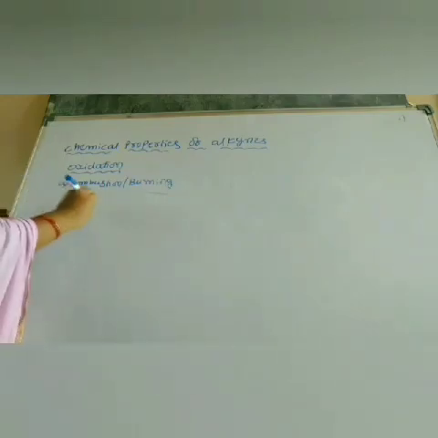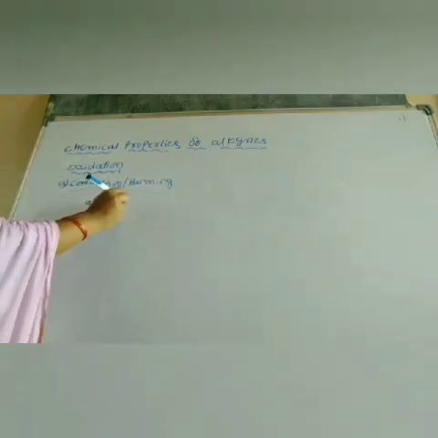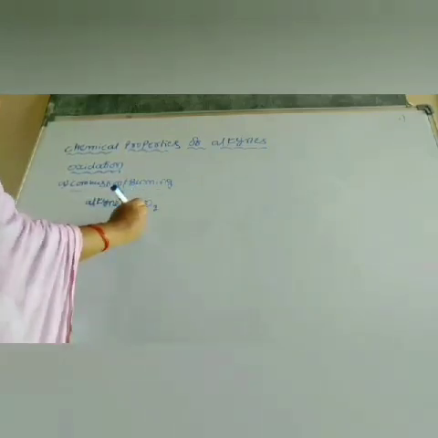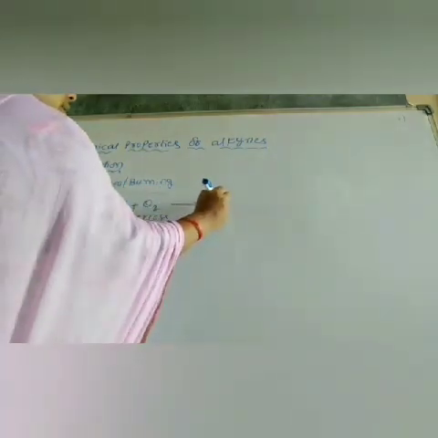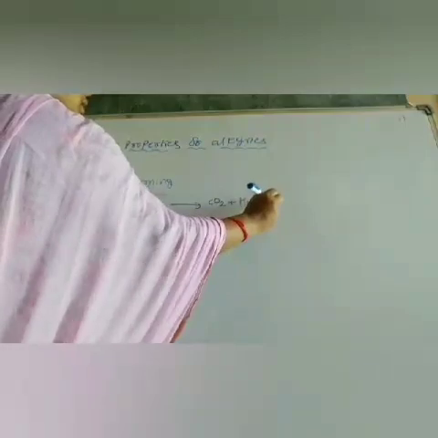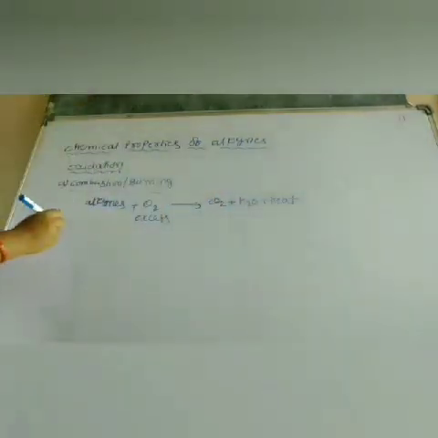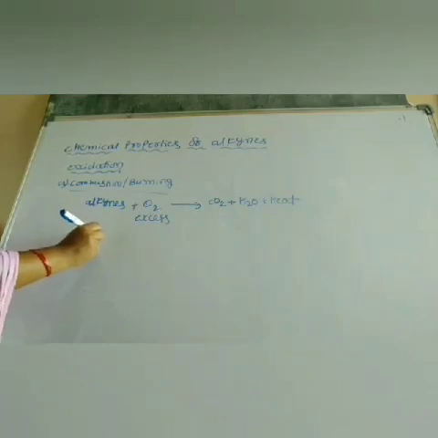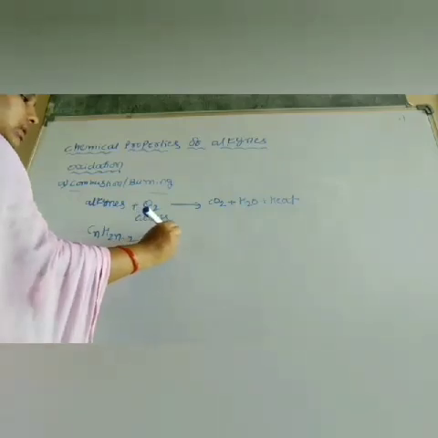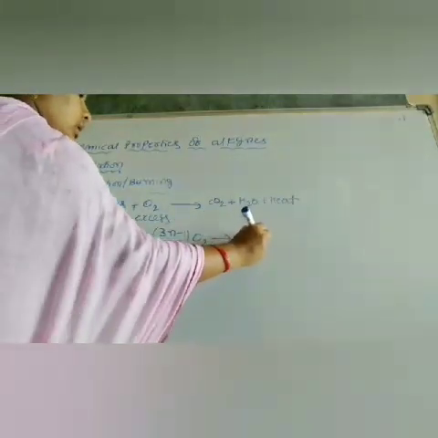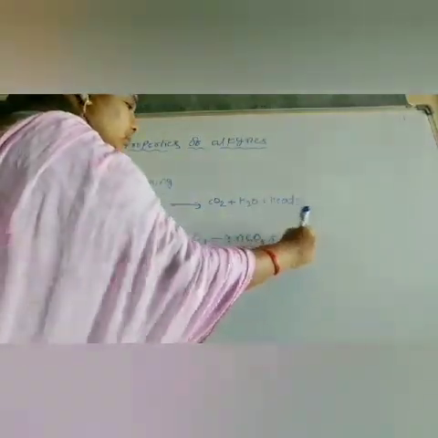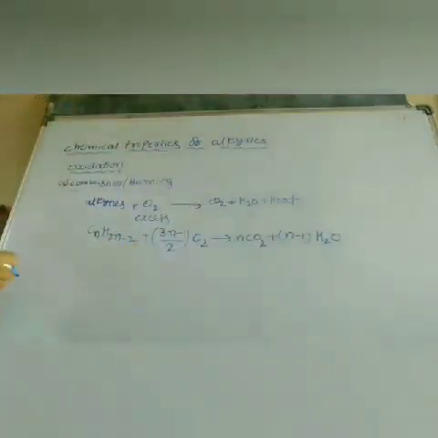So here, alkynes are burned in excess of oxygen. Always the products are CO2 and H2O, and it releases heat energy. So for the alkyne CnH2n-2, plus (3n-1)/2 moles of O2, it gives n moles of CO2 and (n-1) moles of H2O.